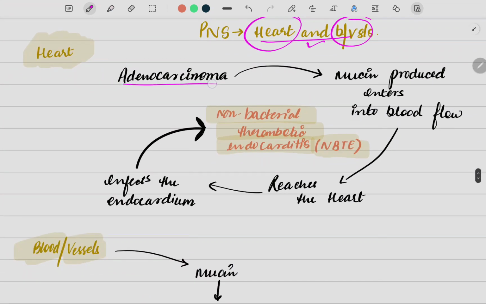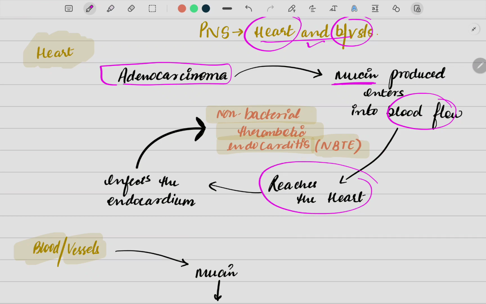For example, adenocarcinoma is the cancerous condition present in a person's body. Now what will happen? Mucin is going to be produced in such a condition. This mucin is going to enter the blood flow, and as it flows via the bloodline, it will reach the heart.